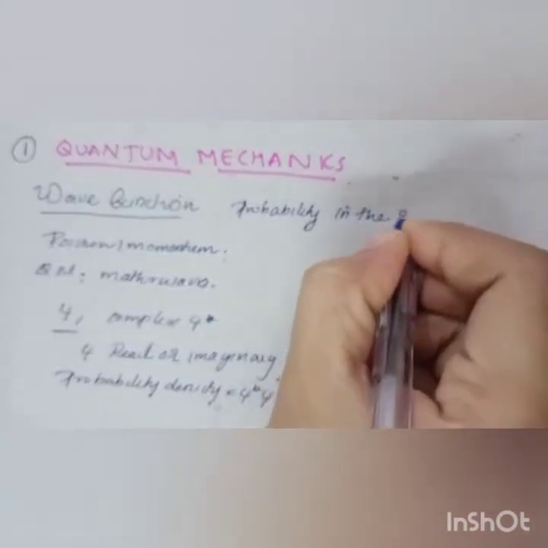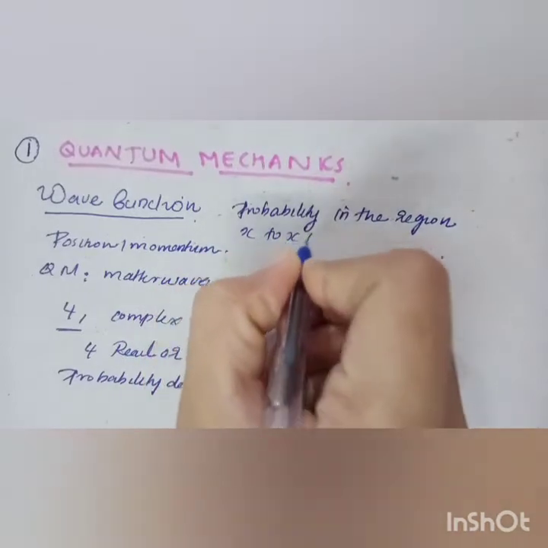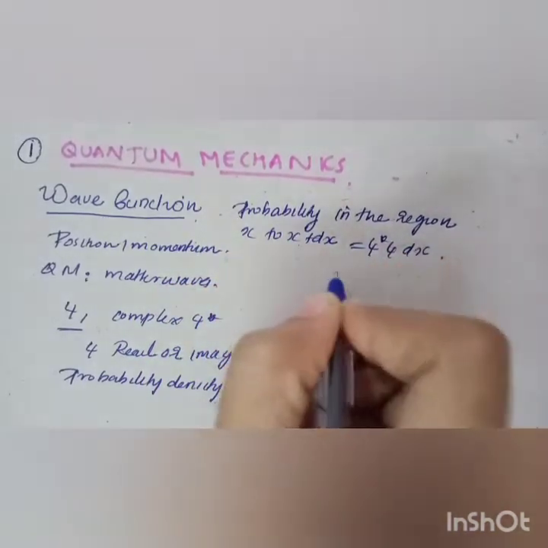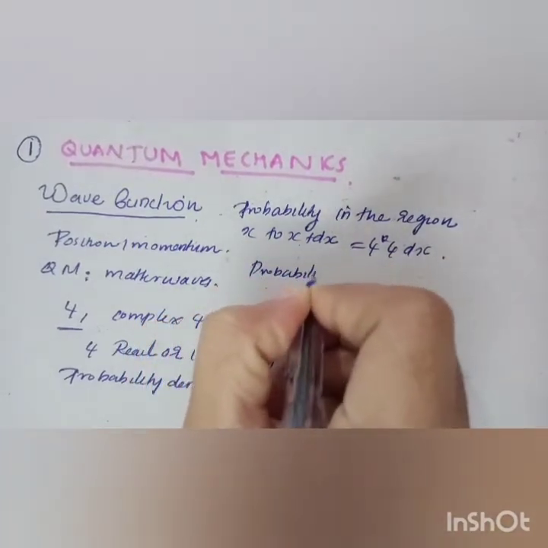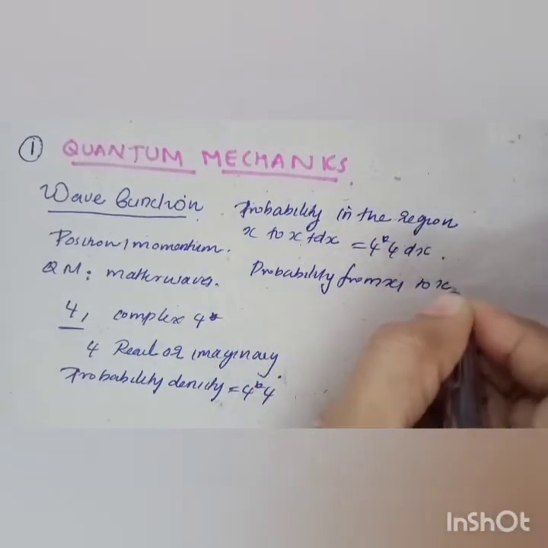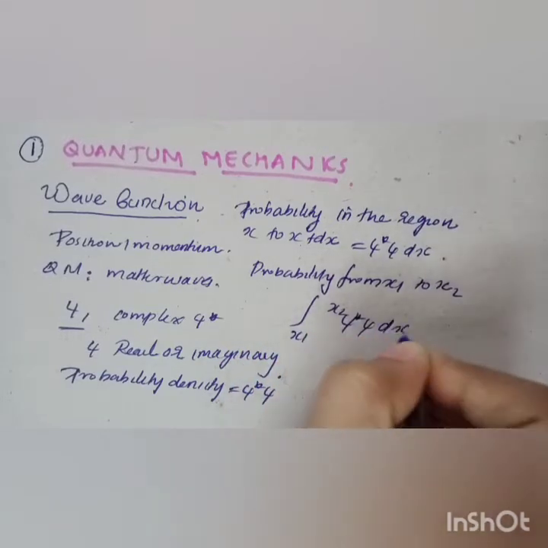The probability in the region x to x plus dx is psi star psi dx, and the probability from x1 to x2 is the integral from x1 to x2 of psi star psi dx.